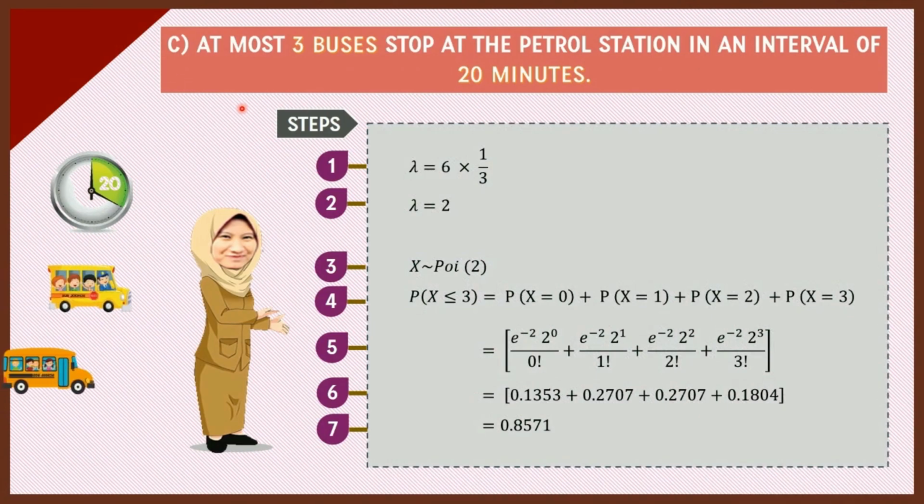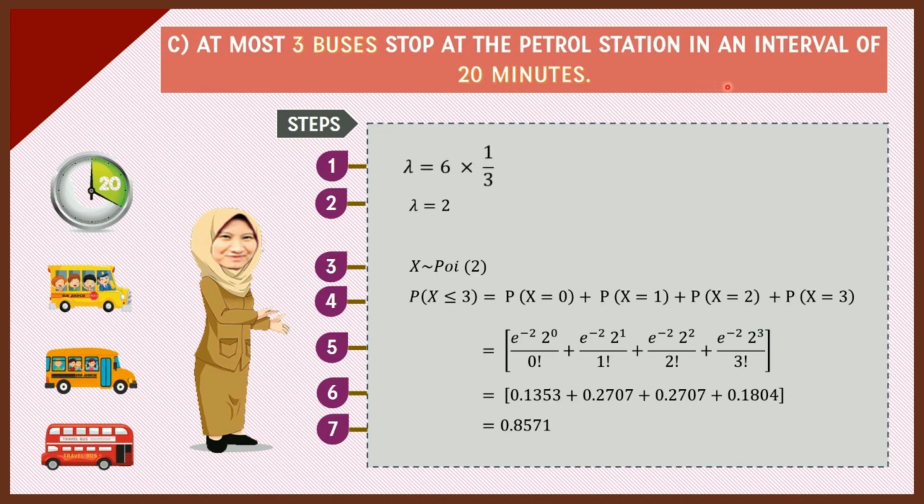For the last question, at most 3 buses stop at the petrol station in an interval of 20 minutes. As we can see here, the time is different, so we need to get a new mean. If the average of 6 buses stop in 1 hour, what about in 20 minutes? In order to find out how many buses stop, we need to divide 20 by 60 minutes and we will get 1 over 3. So we need to multiply 6 by 1 over 3 and then we will get 2, which is the new mean.